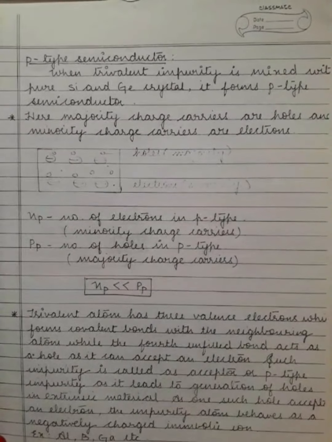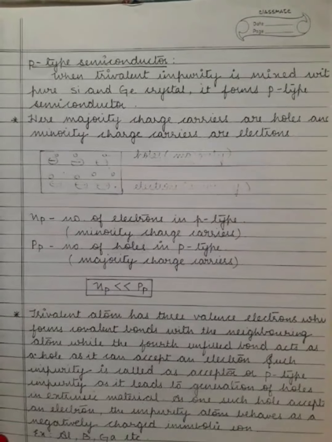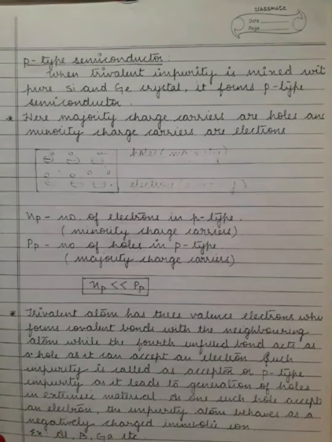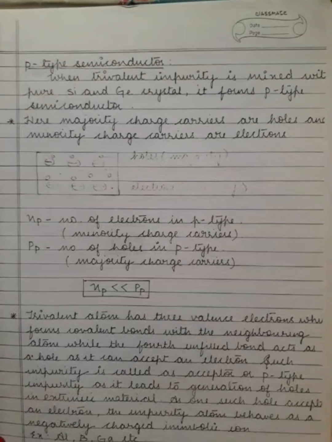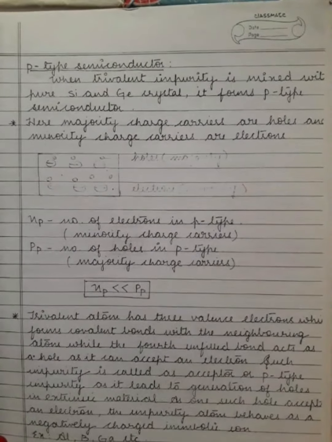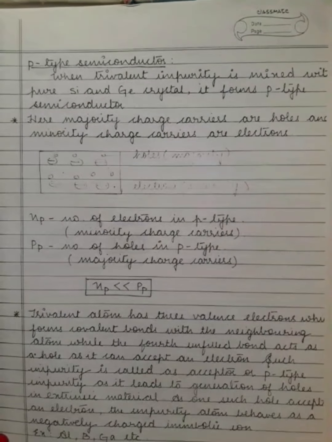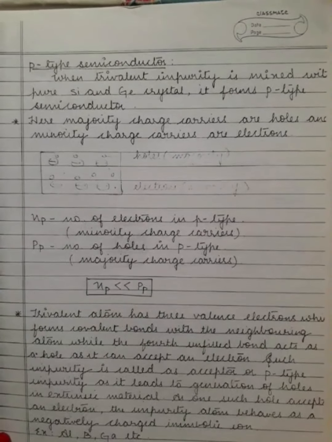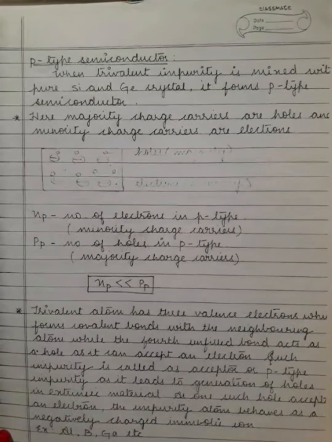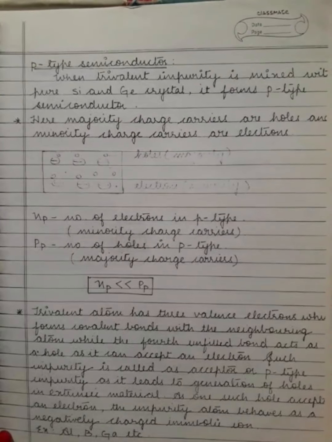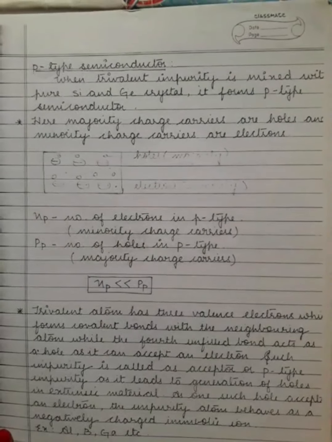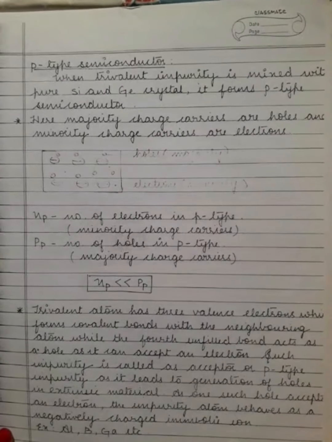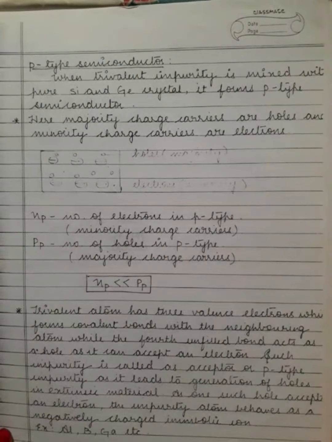In the figure, the holes are majority charge carriers and electrons are minority charge carriers. Np is equal to the number of electrons in the P type, and Pp is equal to the number of holes in the P type. Holes are the majority charge carriers. Here Np is less than Pp.